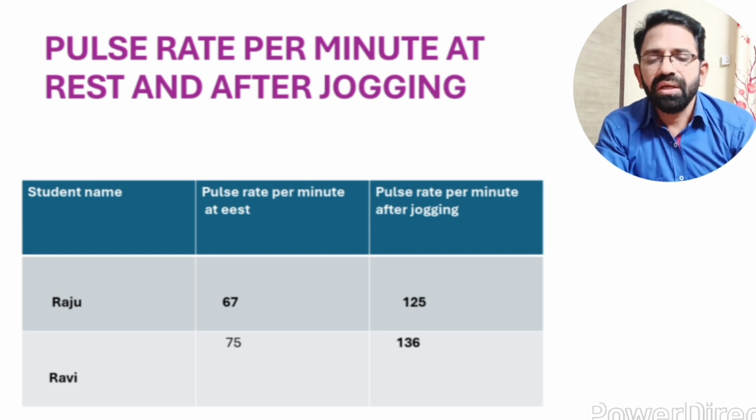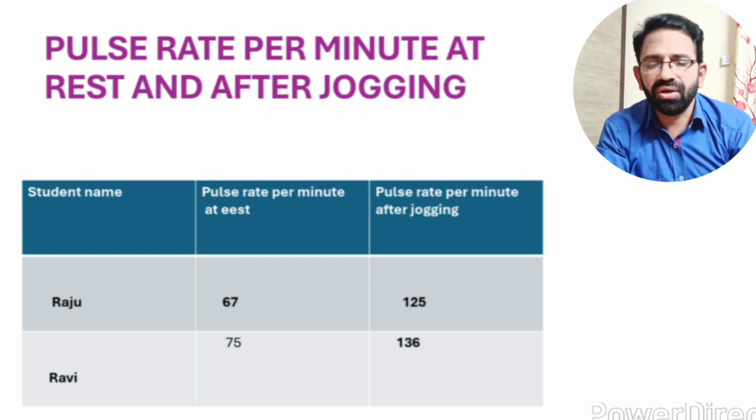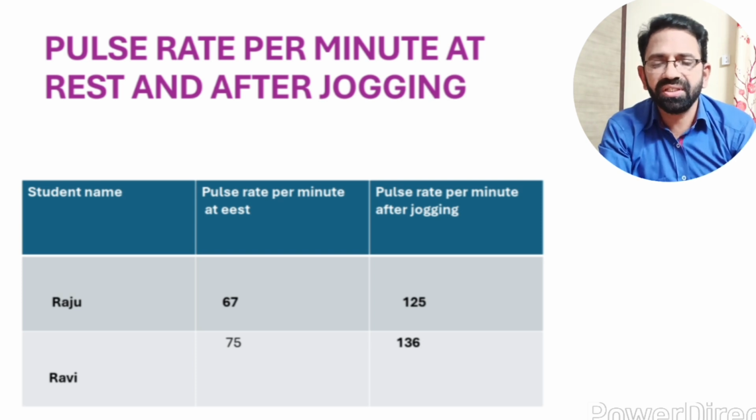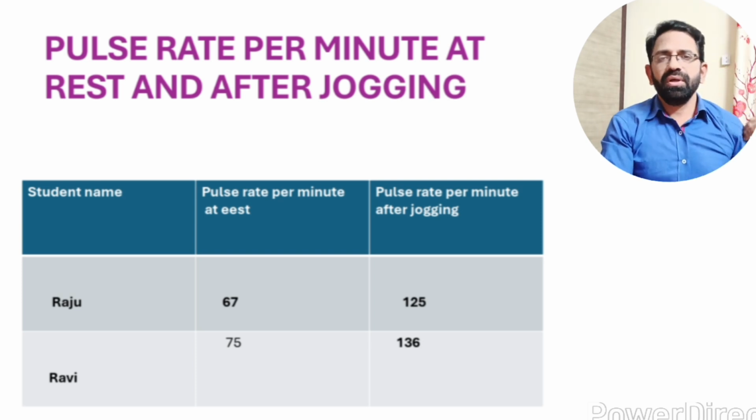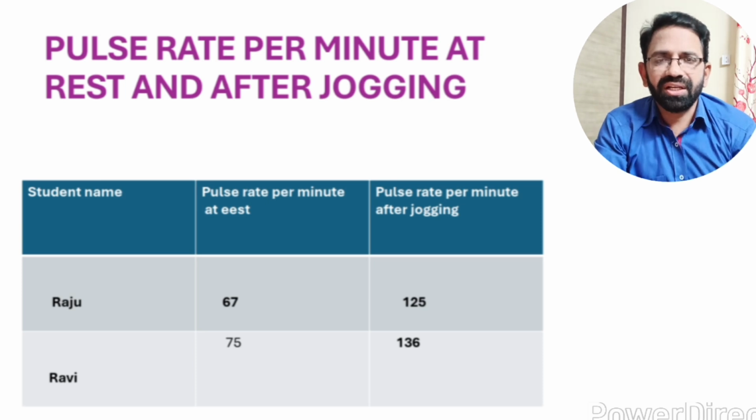Next, pulse rate per minute at rest and after jogging. The pulse rate changes from situation to situation. In every situation, the pulse rate is not the same. For example, if we are in a resting position, the pulse rate is low, and when we are running or jogging or climbing the stairs, at that time the pulse rate goes up.